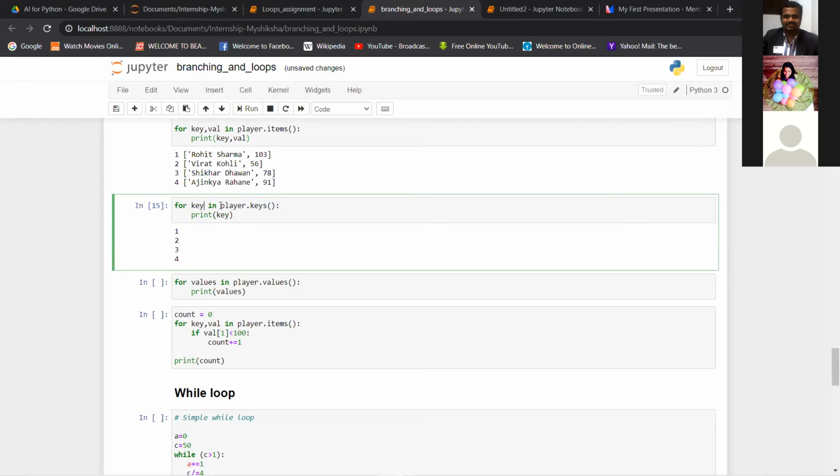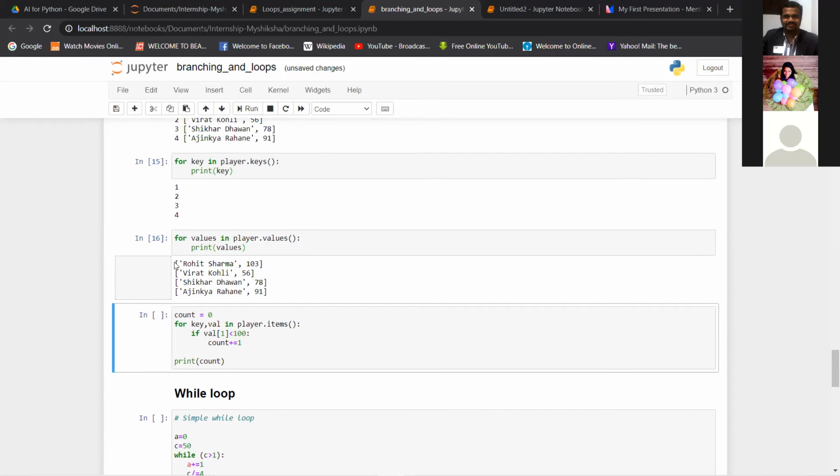What matters is that the dictionary name is correct, along with the .keys function. You can get all the keys for a dictionary, and you can see them here. Similarly, for values in player.values, just a simple for loop again. If I run this, you get the value side of the pairs.